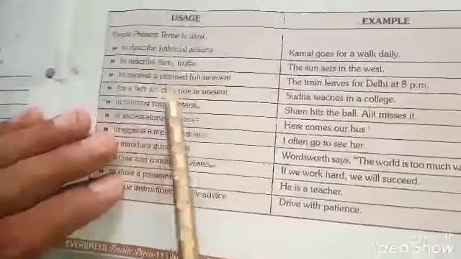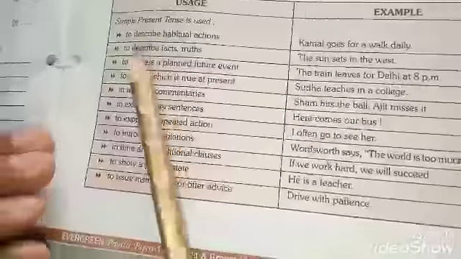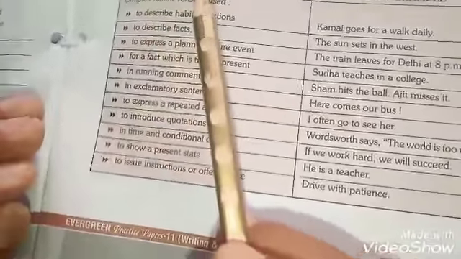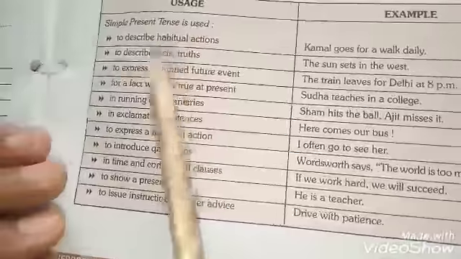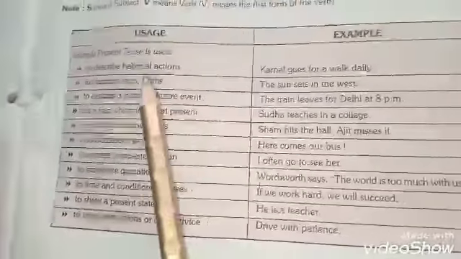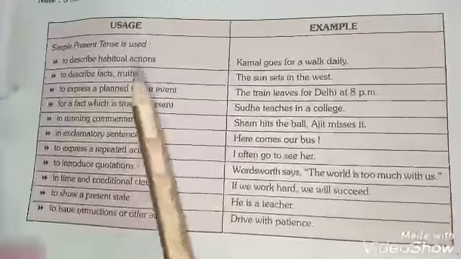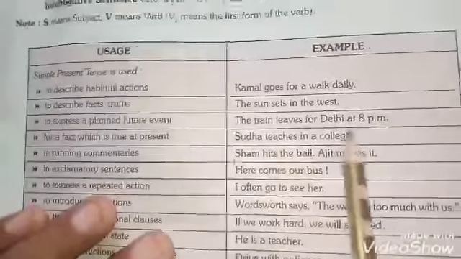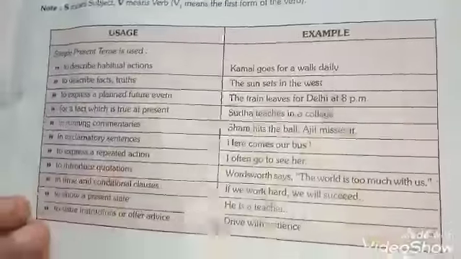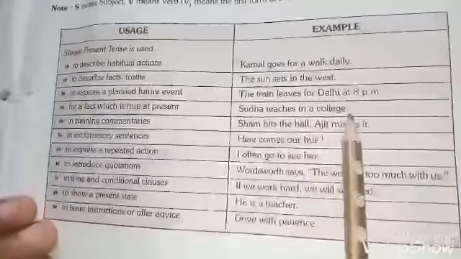Third one, to express a planned future event. If you have any just settled or planned future event, you have to translate according to simple present tense, but its Hindi version may bring you to future tense. The train leaves for Delhi at 8 p.m. Next one, for a fact which is true at present. Whatever fact you are describing, if it is true for present, you have to just put it under the heading of simple present tense. Sudha teaches in a village.